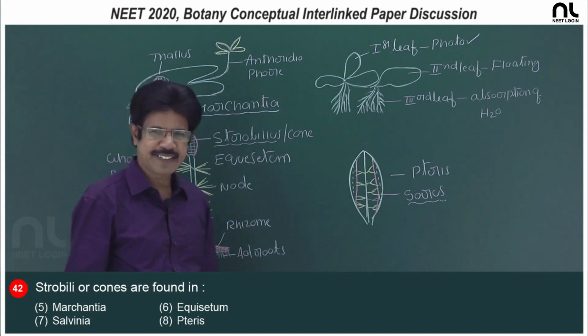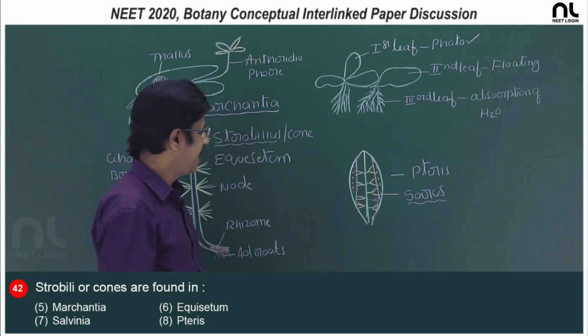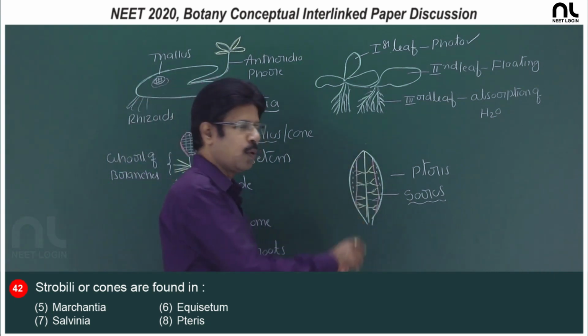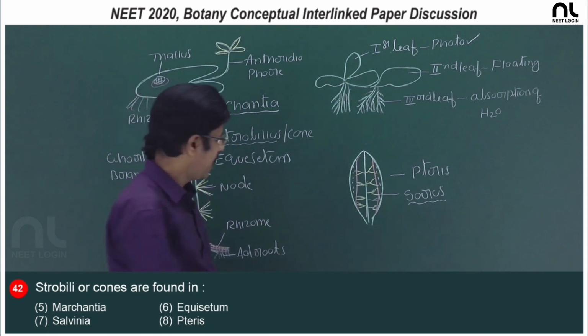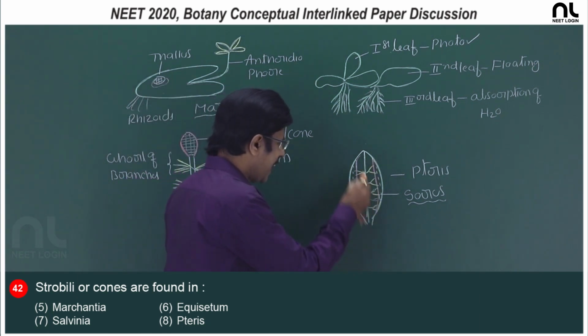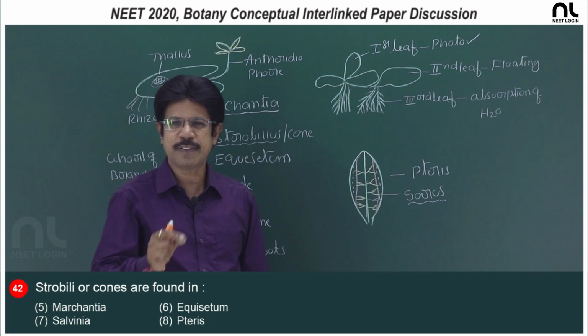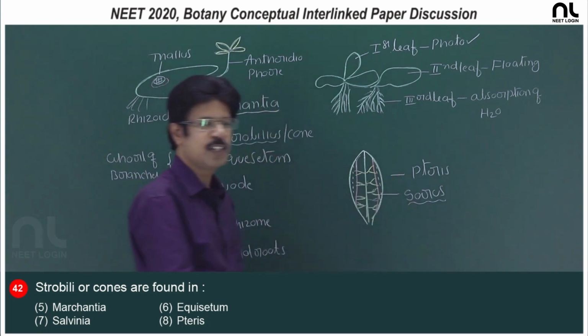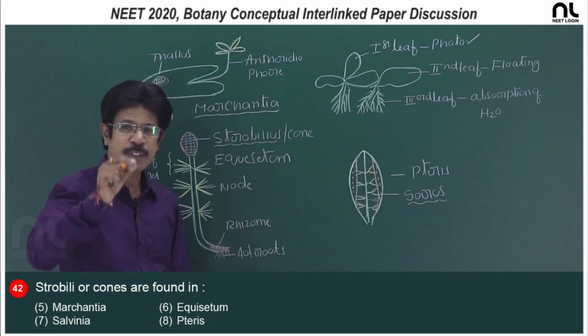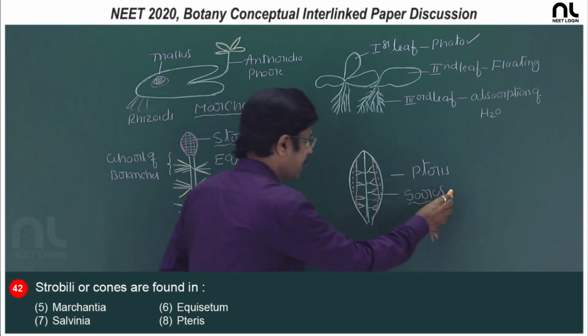And Pteris, it is a fern member, and this Pteris has open dichotomous venation, and it has at its margins a group of sporangia. What do you call it? It is a sorus. A group of sporangia is a sorus.